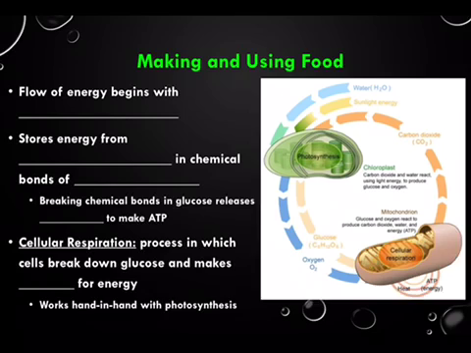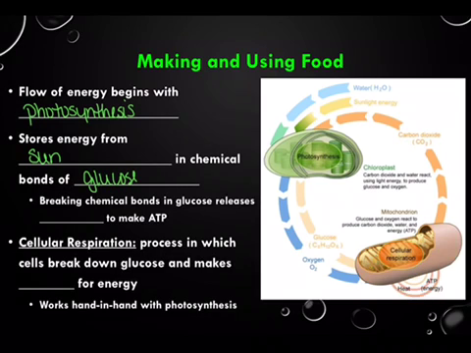So making and using food, the flow of energy begins with photosynthesis. This stores energy from the sun in the chemical bonds of glucose.